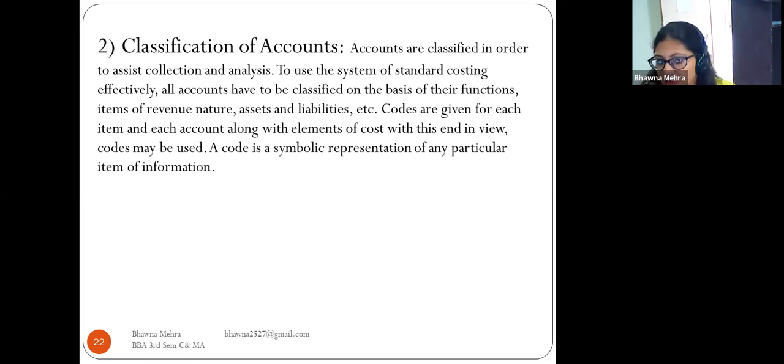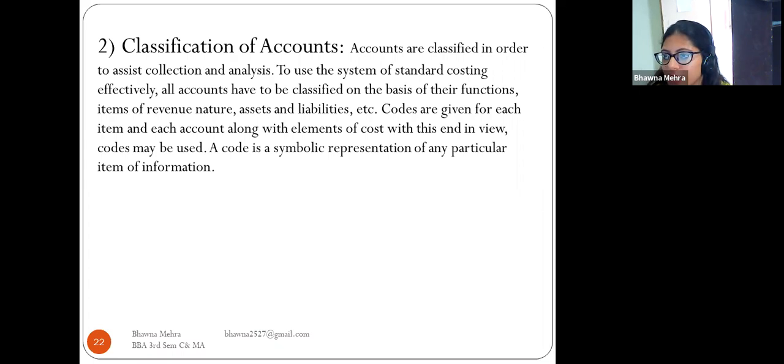A code is a symbolic representation of any particular item of information. So now we have to classify all the accounts, the purchase account, the sale account, and the material, labor and overhead.